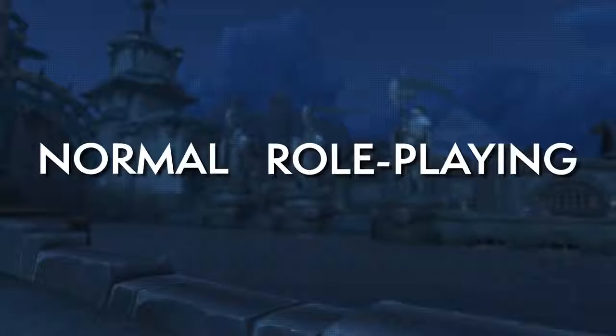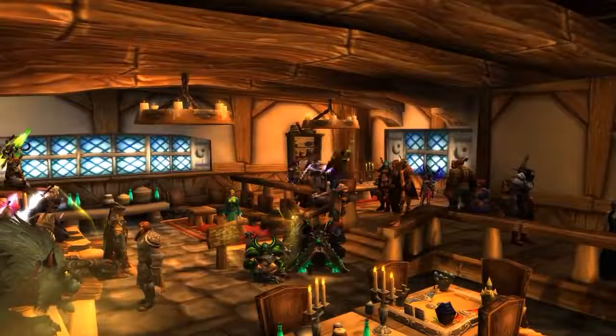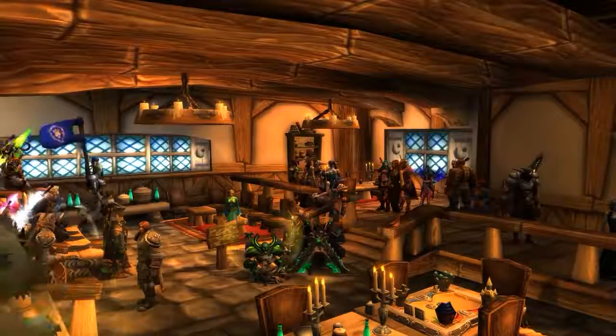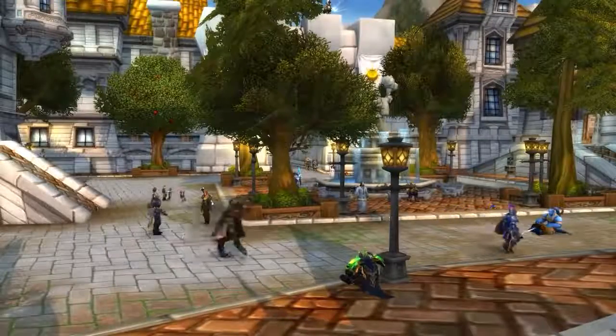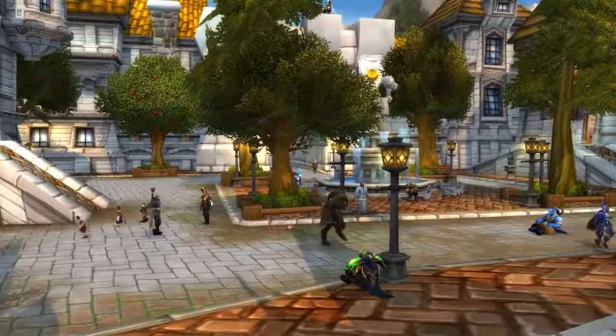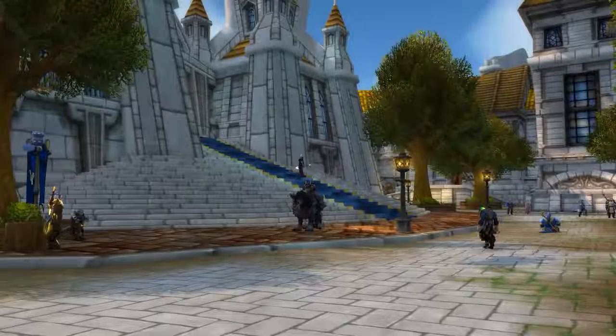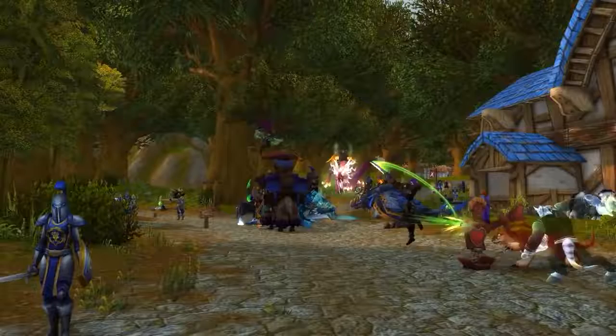Now, the content of World of Warcraft, of course, is identical across all realms, but realms are split into two types: normal and role-playing. So normal realms and RP realms are very similar, but they tend to have different communities and slightly different rule sets. Playing on a role-playing realm is all about immersion in the game, player-made events, and really playing World of Warcraft in the role of your character, almost as if you're playing a tabletop RPG and you're in character.